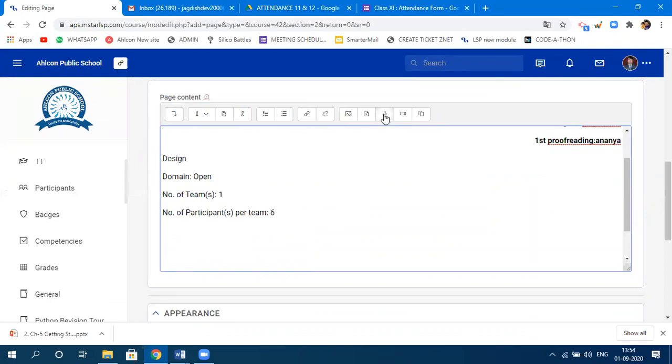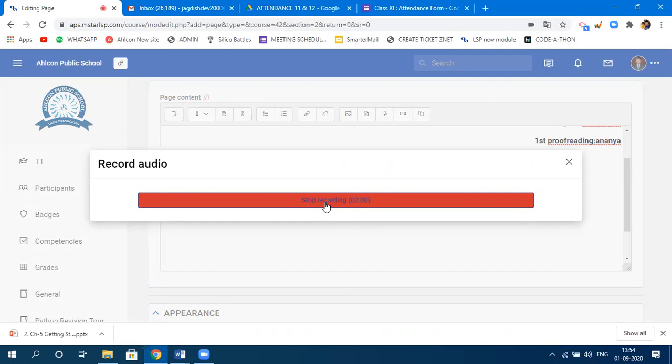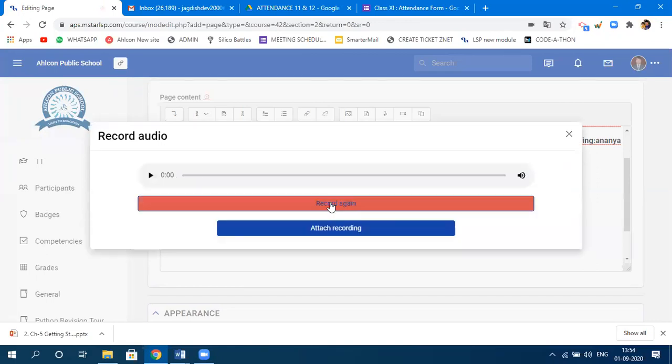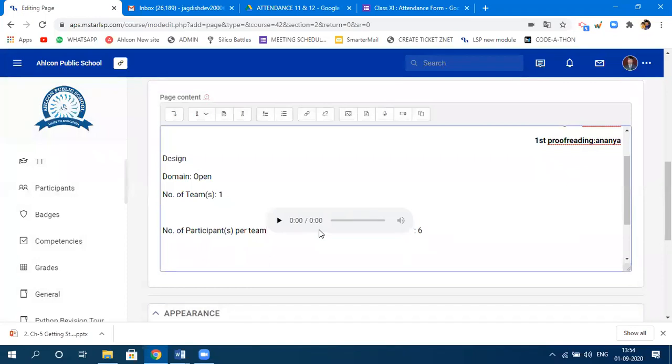You click on record audio and it will ask you to start recording. So you need to click on start recording, specify the instruction which you want to give, and after that finally click on stop recording. Whatever you have said in between will be recorded, and if you want that recording attached to this page, you can click on attach recording.